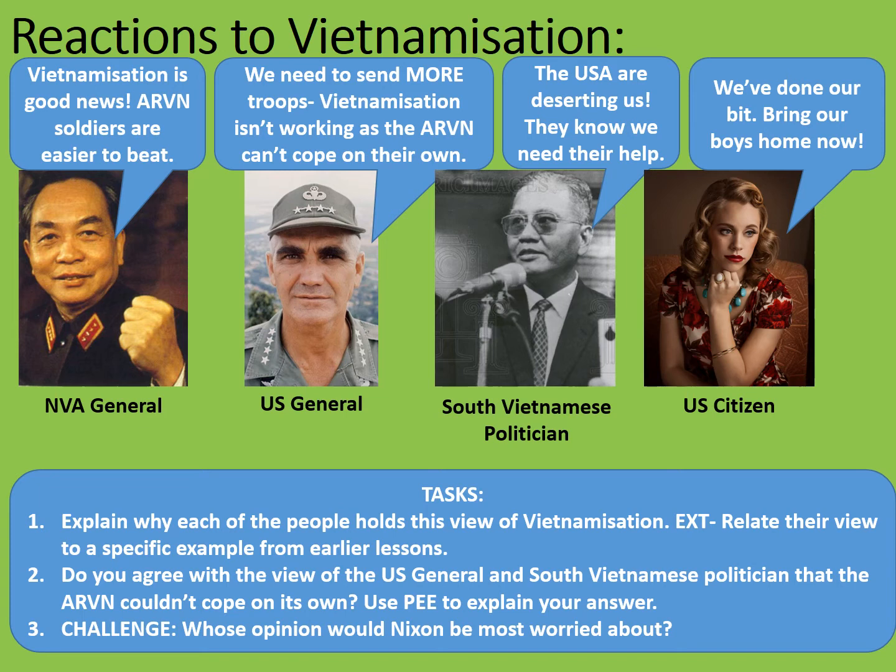US generals like Westmoreland focused on things like the body count, how many enemies they were killing. If they thought that they had more soldiers, then the body count would go up and they'd be more likely to win. Whether this is a particularly accurate view is another matter.